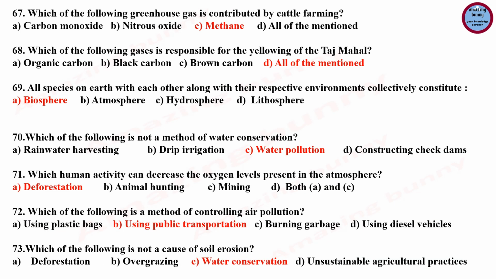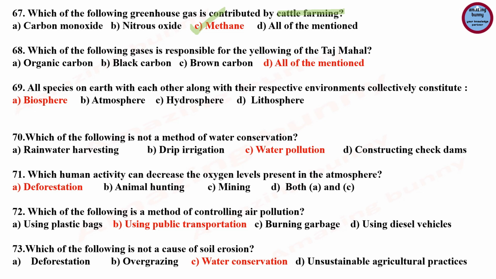Question number 67. Which of the following greenhouse gas is contributed by cattle farming? And the answer is methane, because methane is released by the digestive processes of cattle, and hence cattle farming also contributes to greenhouse effect.